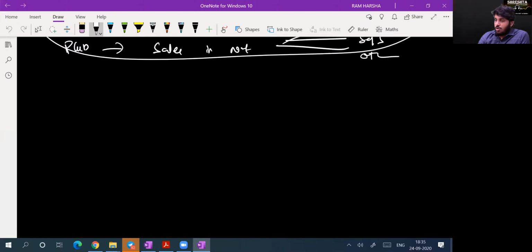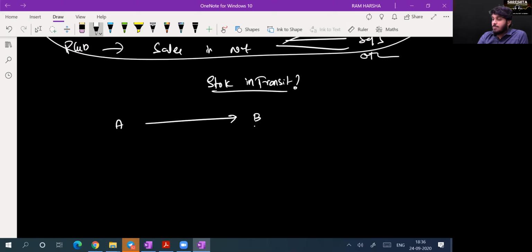You know stock in transit, in whose books of accounts will it come? Buyer? No. Stock in transit depends upon the scenario. I want to tell about stock in transit. In whose books will it come? Depends on the scenario. Suppose Mr. A purchased goods from Mr. B. Both are in 2 different states.